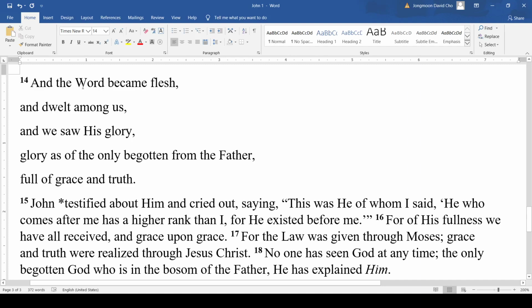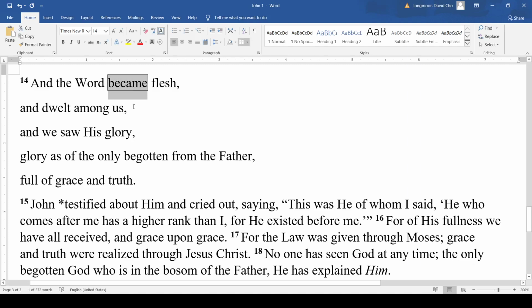Okay, so the first line here. "And the Word became," there's your main verb, and the Word is the subject. So Jesus became flesh. The second line says, "and dwelt among us." We know that this is not a full sentence. It is lacking a subject, and so the Word is the subject. It's borrowing.